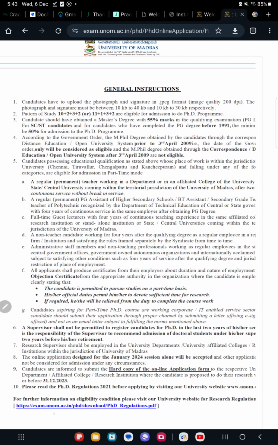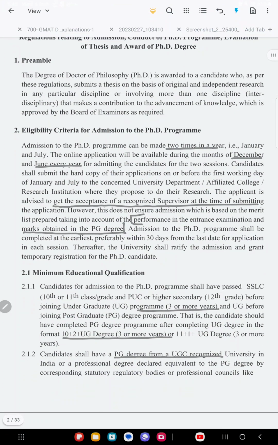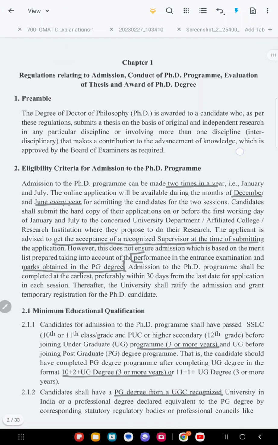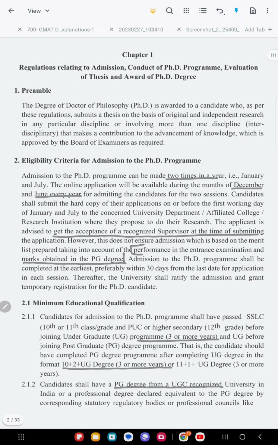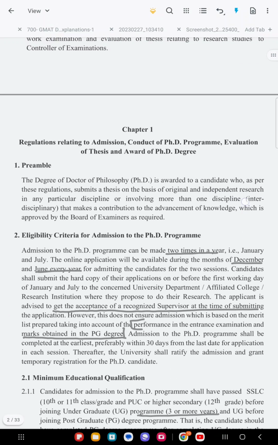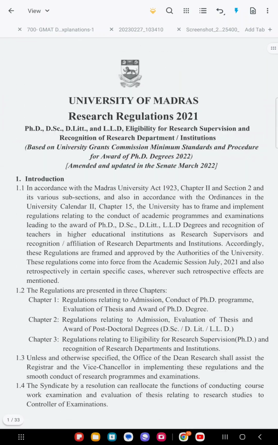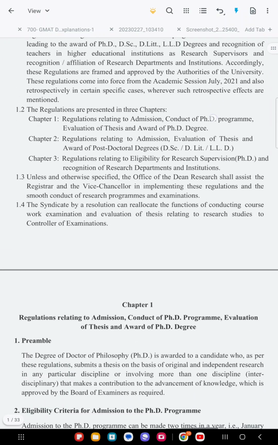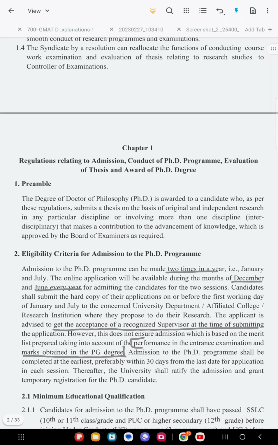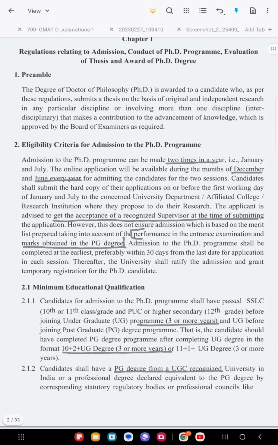in the PhD regulation PDF that you can see in the blue color. Once you download it, you will get the PDF version of this. This is the complete regulation, all A to Z, that you are required to know for the PhD from Madras University. After you download it, you will see this kind of PDF. I have marked whatever information you require.